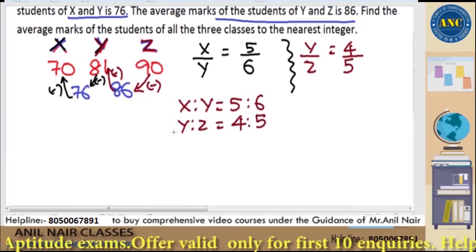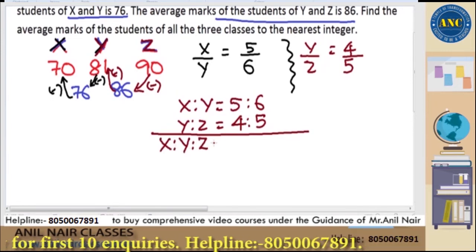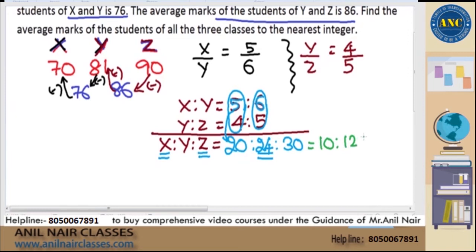Now, if I simplify by compound ratio, Raj, please listen to this step. X is to Y is to Z: to find the first variable, multiply all the first terms, 5 into 4 is 20. To find the last variable, multiply all the last terms, 6 into 5 is 30. Middle variable is missing, Raj. 5 is becoming 20, this is multiplied by 4, 6 also multiplied by 4. So if I simplify further, this becomes 10 is to 12 is to 15, dividing by 2. Right? 10 is to 12 is to 15.